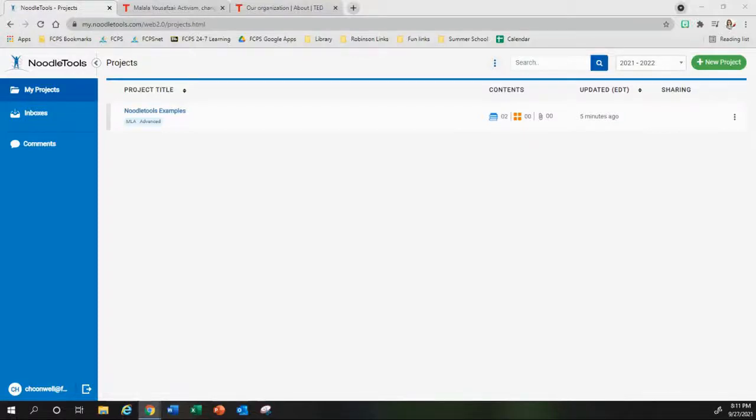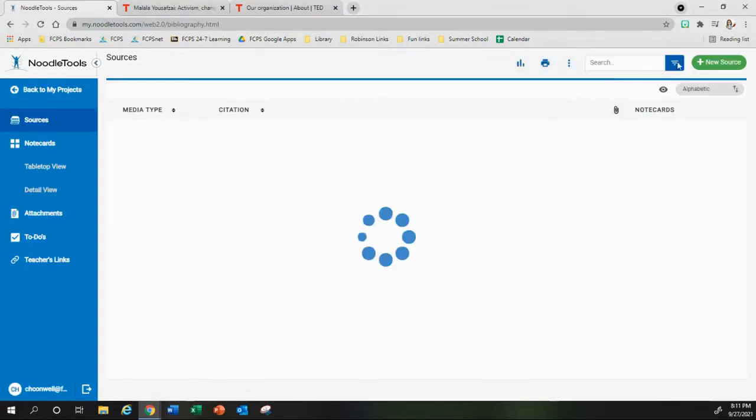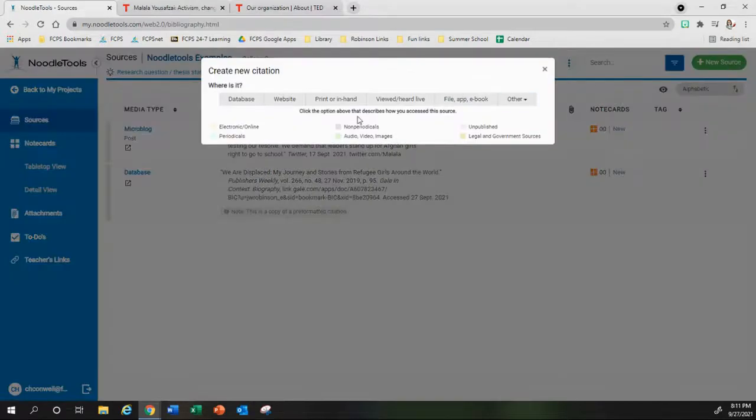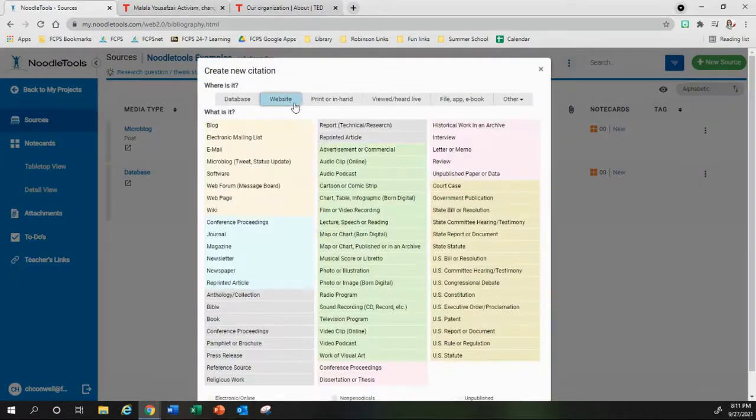Citing a website is one of the more difficult items to cite. So, using NoodleTools is a great way to help you along. If you go to your projects and click your project title, you can go in to add a new source, and you have a lot of options with websites. So, you can decide, where does your website belong?